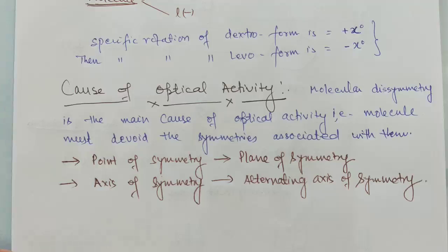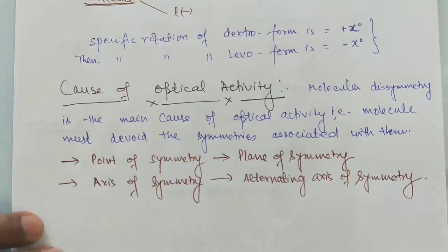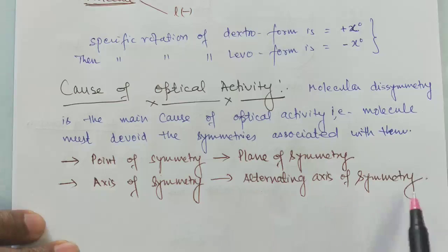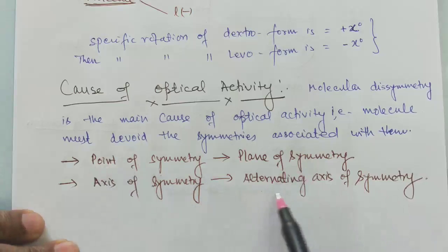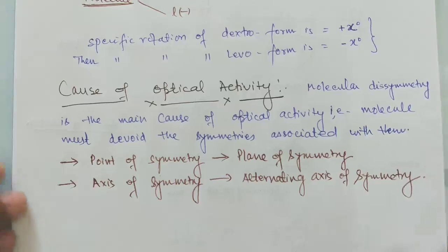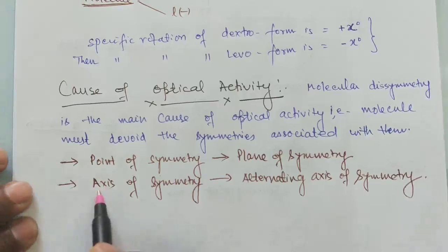Out of all these four symmetry elements, the most important symmetries are point of symmetry, plane of symmetry, and alternating axis of symmetry. Axis of symmetry is not much important for optical activity. We have many molecules that have this axis of symmetry, although they are optically active.